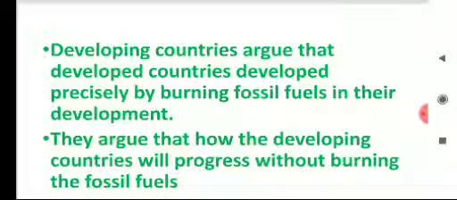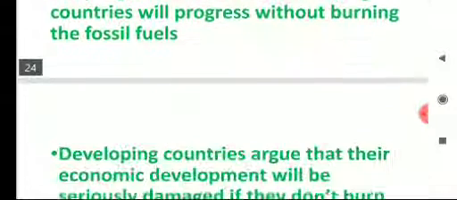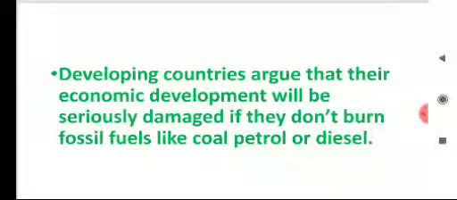They argue, how will the developing countries progress without burning fossil fuels? Developing countries argue that their economic development will be seriously damaged if they don't burn fossil fuels like coal, petrol or diesel.